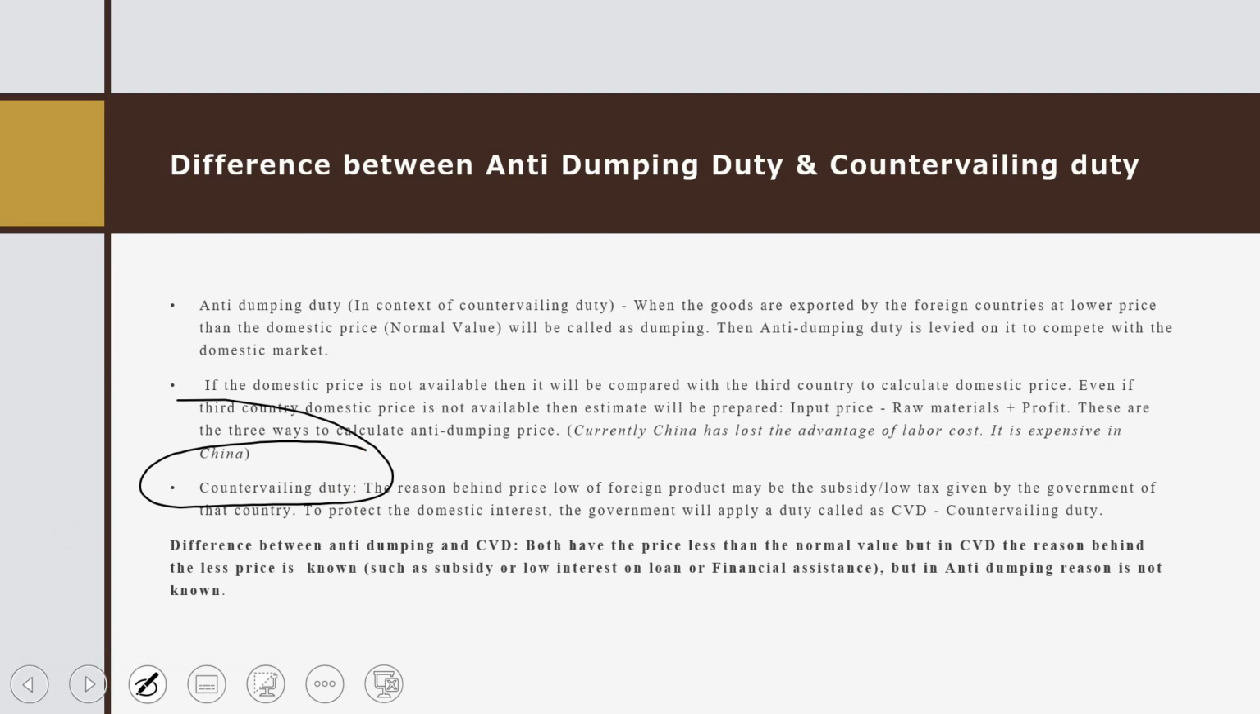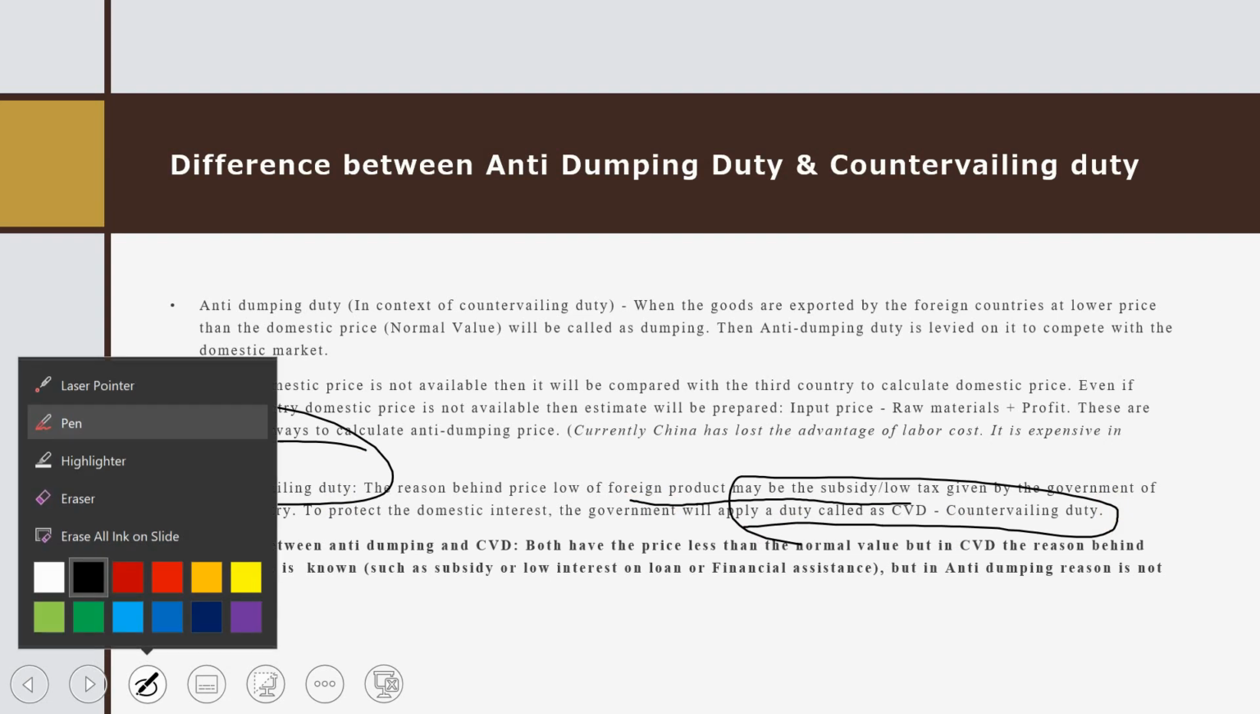Okay, now we will see the topic of countervailing duty. What is countervailing duty? The reason behind the low price of a foreign product may be the subsidy or low tax given by the government of their country. To protect the domestic interest, the government will apply a duty called CVD, countervailing duty. See, what is countervailing duty?